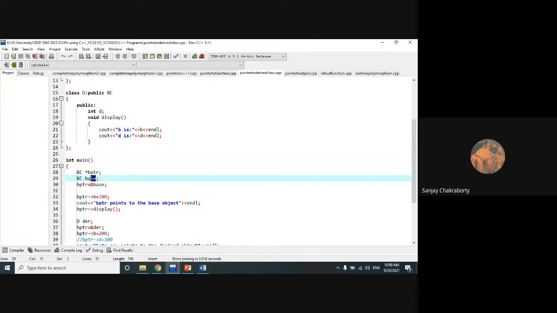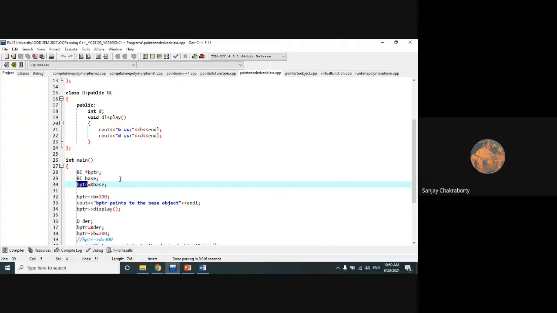Now the address of this base object is stored into the pointer BPTR. So this BPTR pointer now points to the address of the base object of this BC class. Is it clear? Yes, got it. So this BPTR now has the power to access the members of this base class object BC.